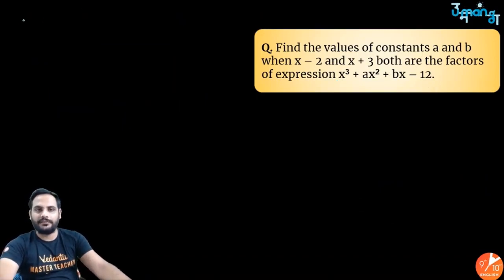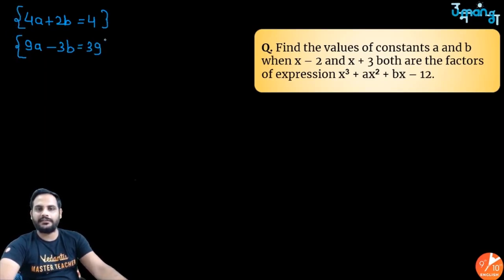So one equation we have is 4a plus 2b is equal to 4. Second one is 9a minus 3b is equal to 39. Let us eliminate b. So LCM of the coefficients of b, 2 and minus 3, is 6. How do you create 6 here? Multiply this with 3, this with 2.